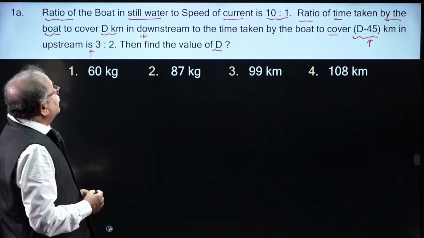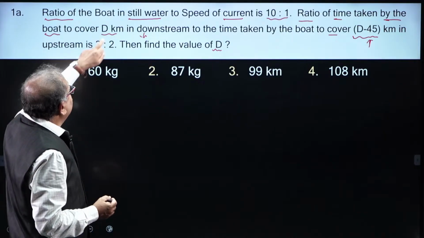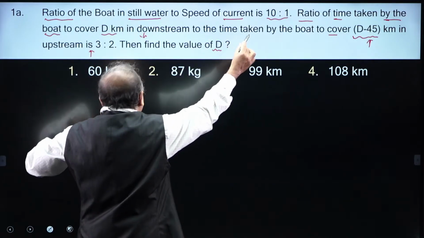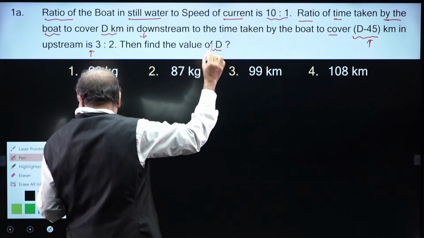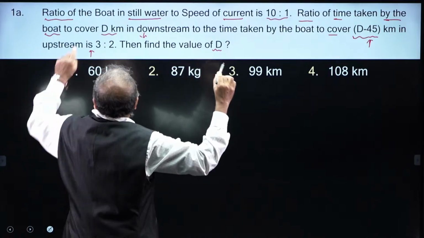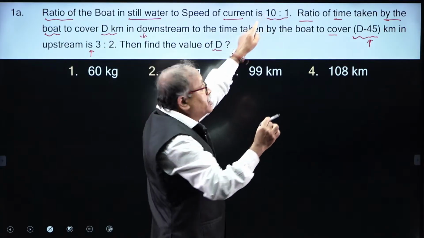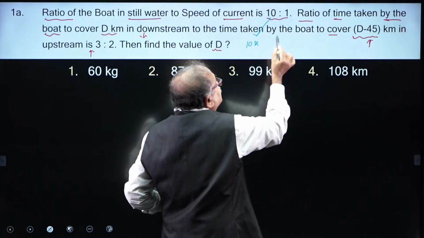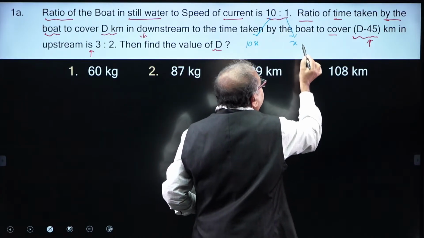Here, I can see that the ratio of the speed of boat and speed of current is given to us. So, can I take the speed of boat as 10x and the speed of current as x?